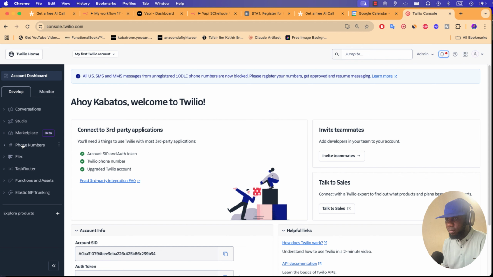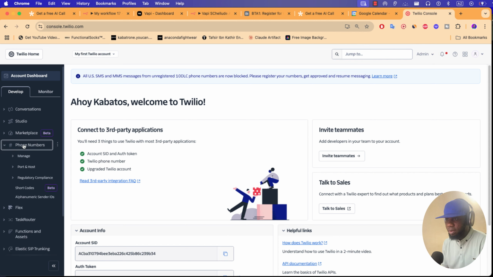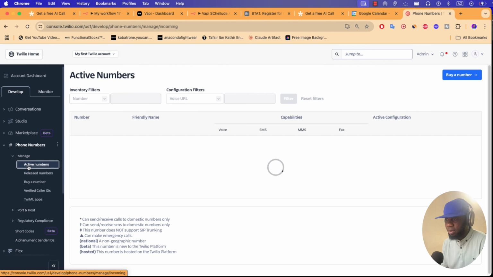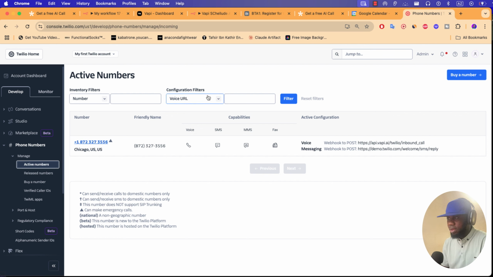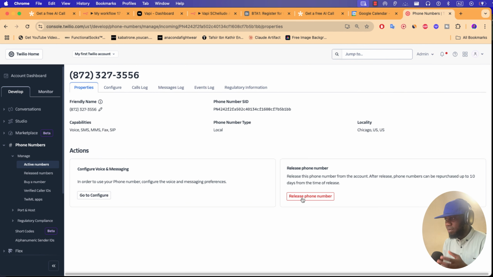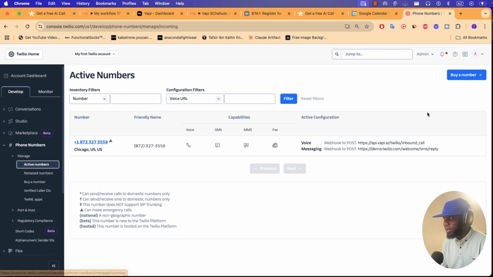In the account dashboard, you can click on phone number and manage phone number, active number. Here maybe you have a free number that Twilio gave you. You can click on it and release it. If you go to properties, you can release this number and not use it, and you must buy a new number, and it's free.